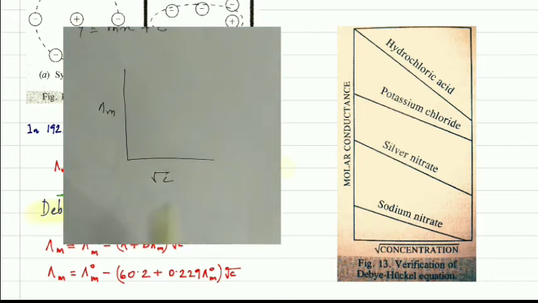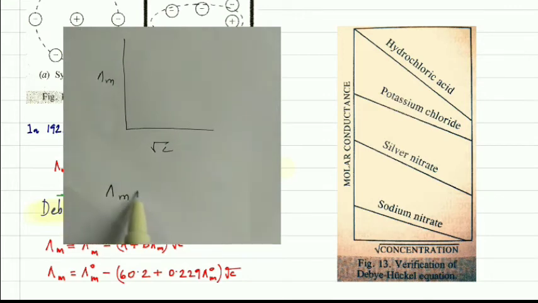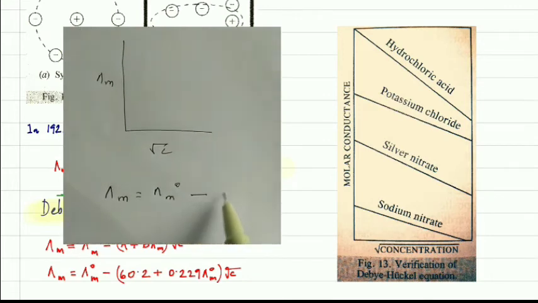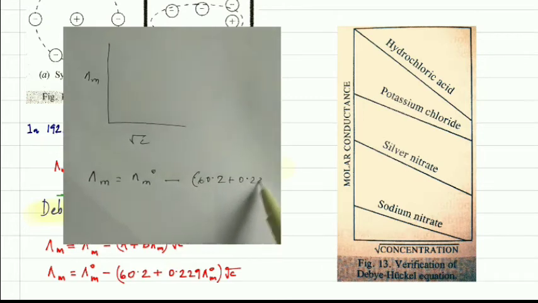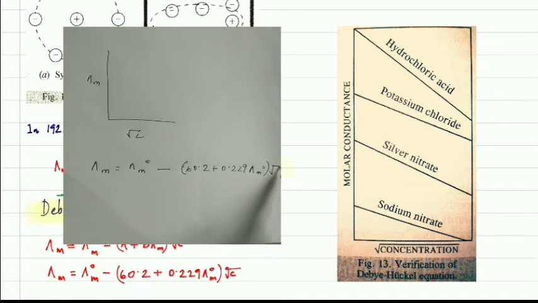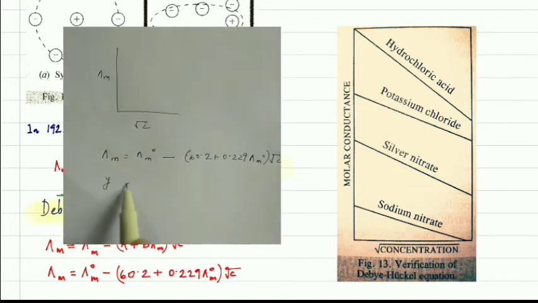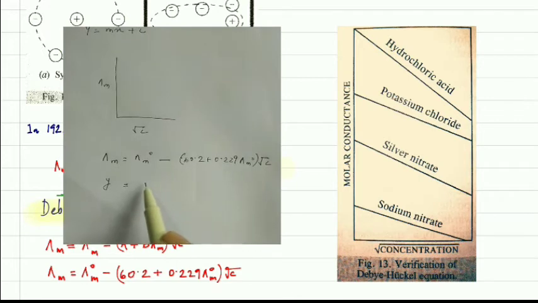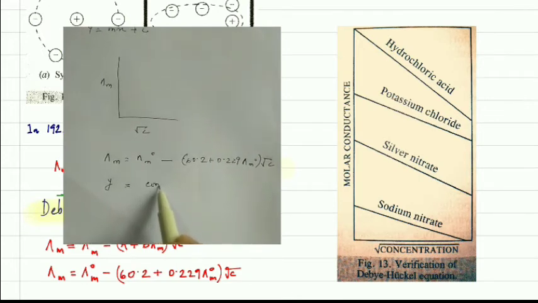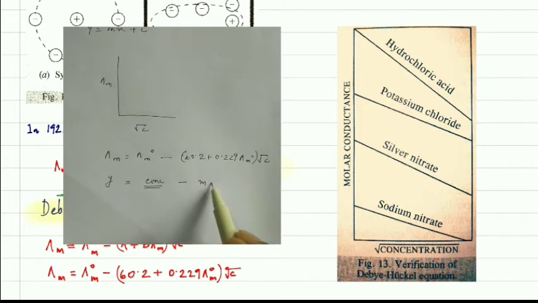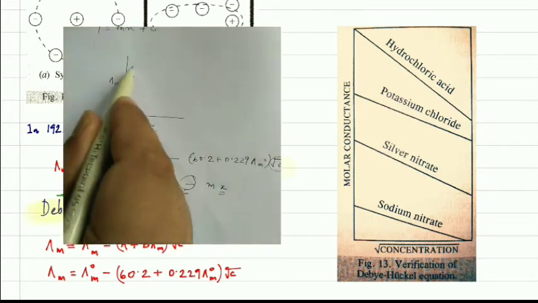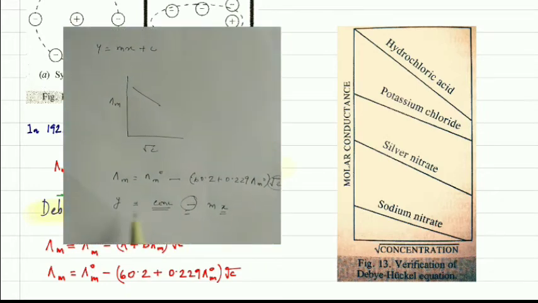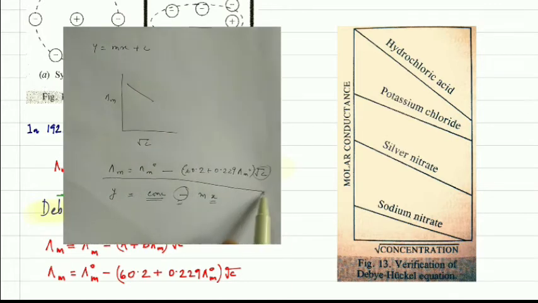So what is our equation? Lambda m is equal to lambda m naught minus some constant, no? This part is your 60.2 plus 0.229 lambda m naught, times root over c. So here y is equal to the constant part minus mx, where x is root over c. Since this is minus, we will get a negative slope. So this equation represents a straight line.